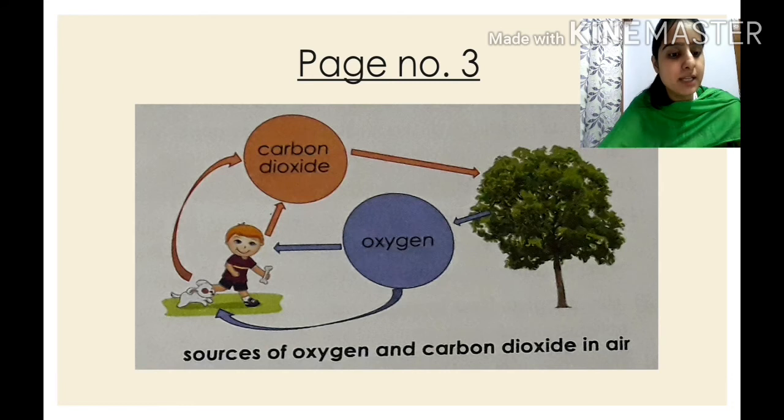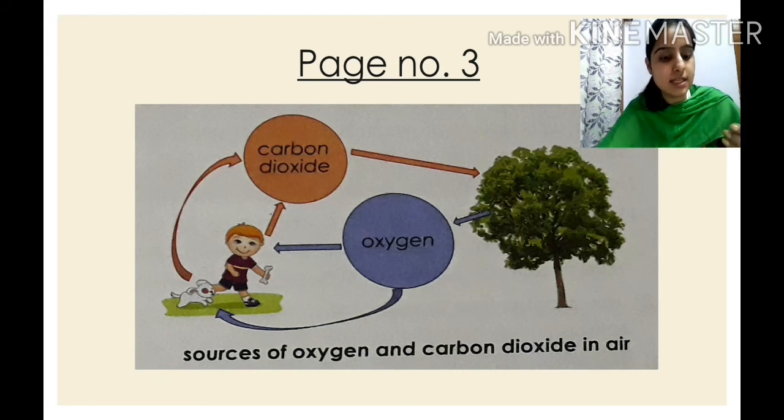All animals breathe in oxygen and give out carbon dioxide. The air which we release is carbon dioxide, and the air which we inhale is oxygen. At the same time, plants take in carbon dioxide from the air to make their food. How do plants prepare their food, children? They take carbon dioxide from the air to make their food. They give out oxygen during this process.